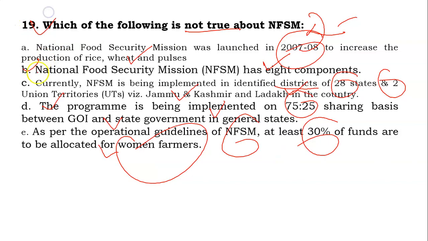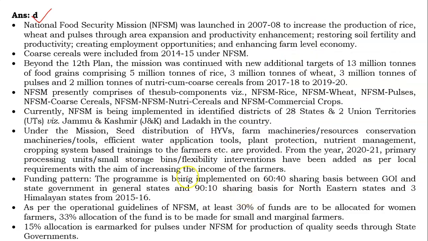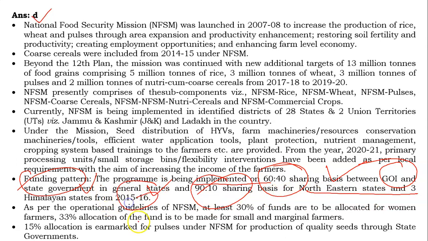First of all, friends, its answer will be D. The funding pattern for this program is a 60 to 40 sharing basis between GOI and the state government in general states, and 90 to 10 sharing basis for northeastern states and the Himalayan states from 2015-16. The rest of the options are right. You can identify the rest of the options by pausing this video, or you can read the features of this scheme by pausing this video.